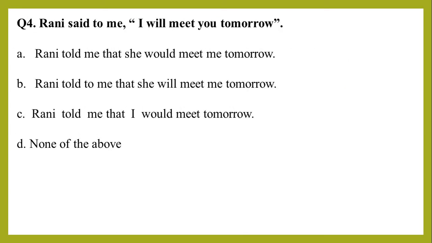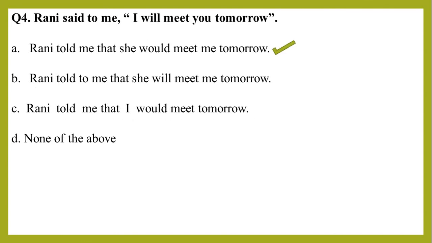Our fourth question is, Rani said to me, I will meet you tomorrow. Option A, Rani told me that she would meet me tomorrow. Option B, Rani told me that she will meet me tomorrow. Option C, Rani told me that I would meet tomorrow. Option D, none of the above. And our correct option is option A. Rani told me that she would meet me tomorrow.